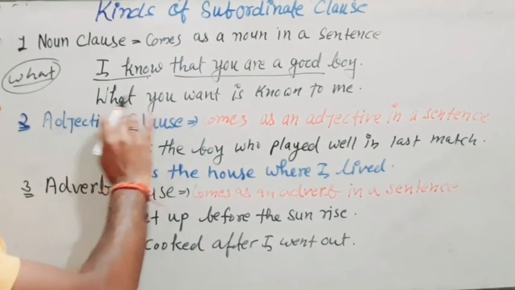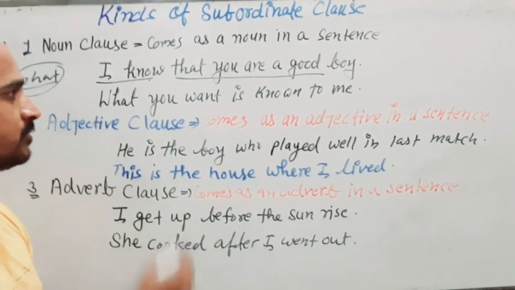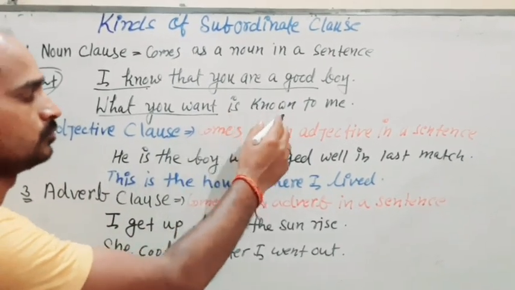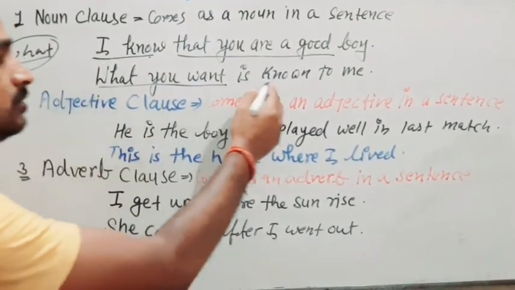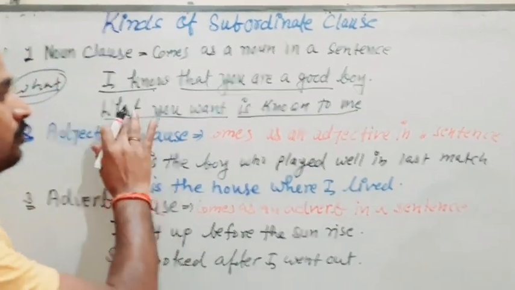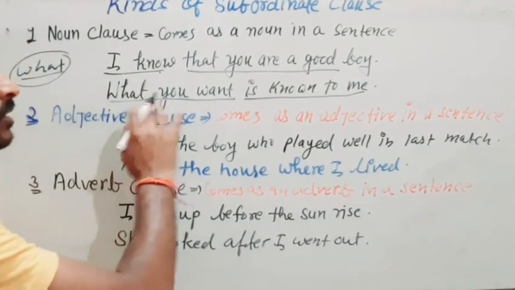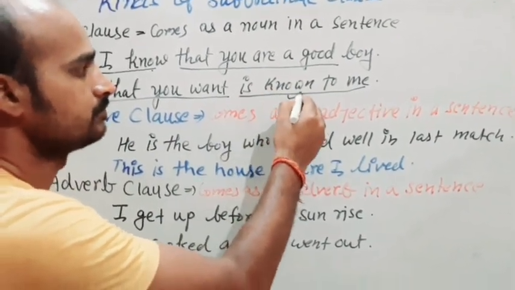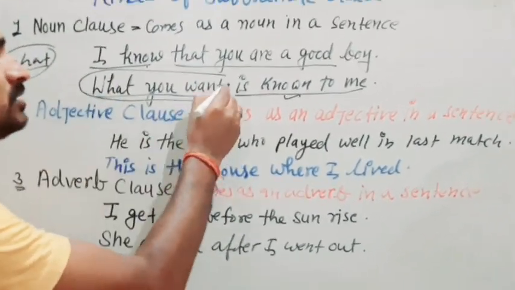See the other example. What you want is known to me. So what is known to me? What you want. So we have the main verb here, and we have the subordinate clause here.